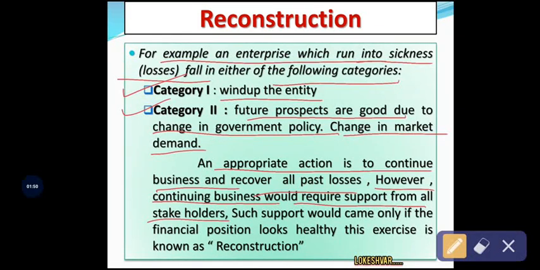Yes, exactly. When the business falls under losses or is in a sickness position, then definitely the company needs support from all the stakeholders of the company. So when will the stakeholders support this company? When the company is in a good position, that is when the financial position of the company is strong, when the financial position looks healthy. Then only will the stakeholders support the company.